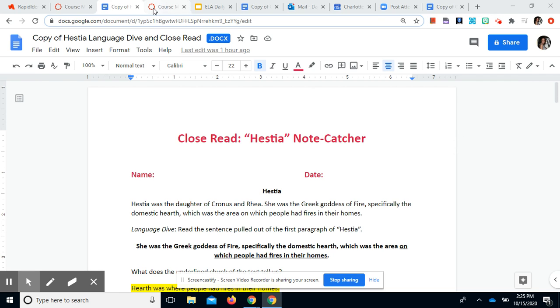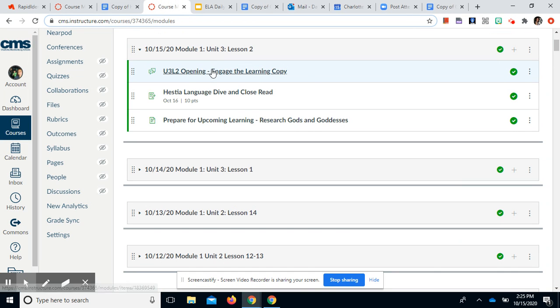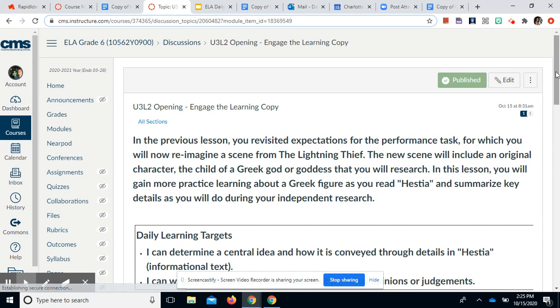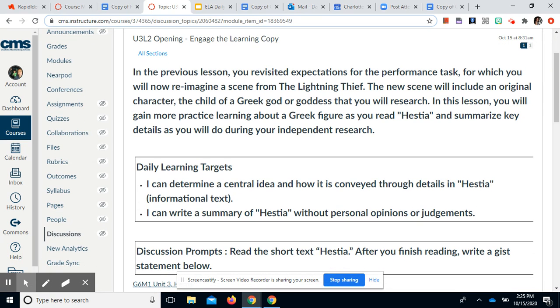All right, so today we are in lesson 2 of unit 3. In our opening, it says, in the previous lesson, you revisited expectations for the performance task for which you will now reimagine a scene from The Lightning Thief. The new scene will include an original character, the child of a Greek god or goddess that you will research.